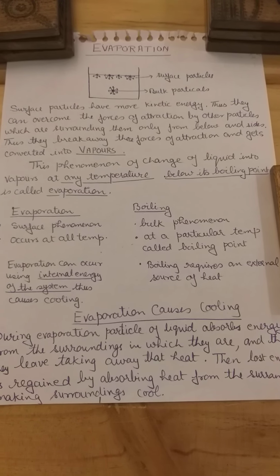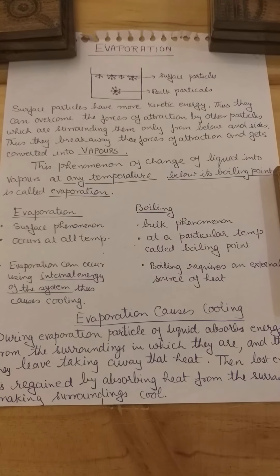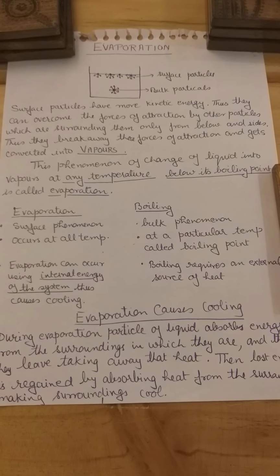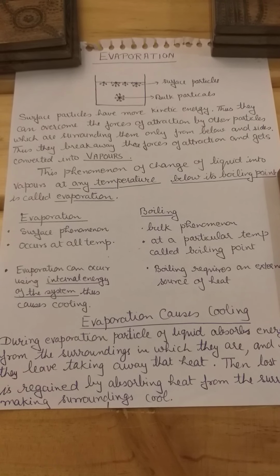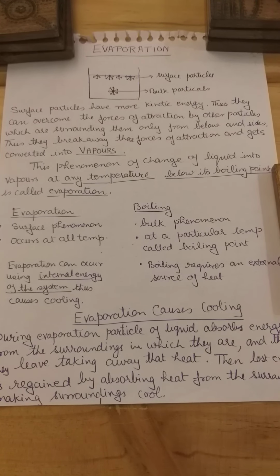So the air which is thrown in is cool. This is the working of a desert cooler. So all these examples are using this concept that evaporation causes cooling.